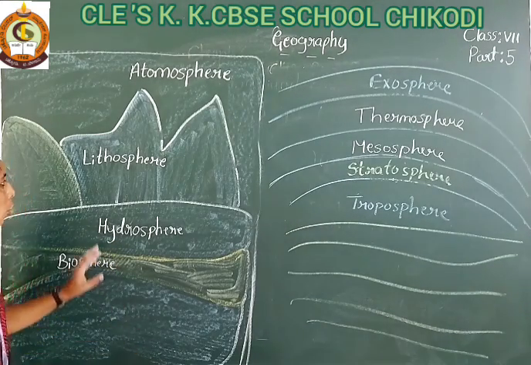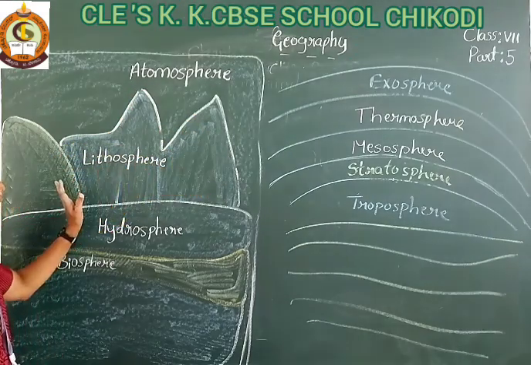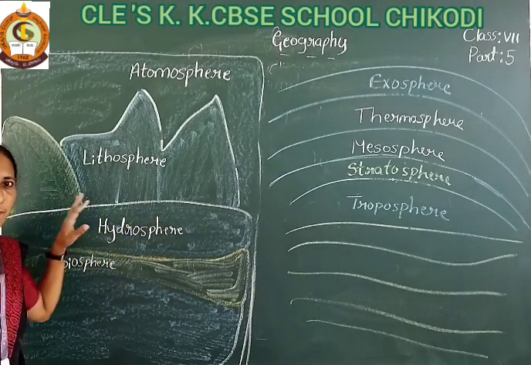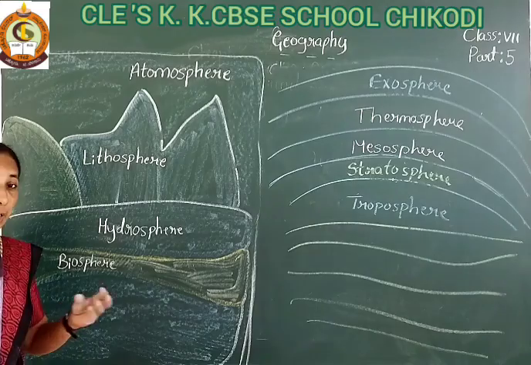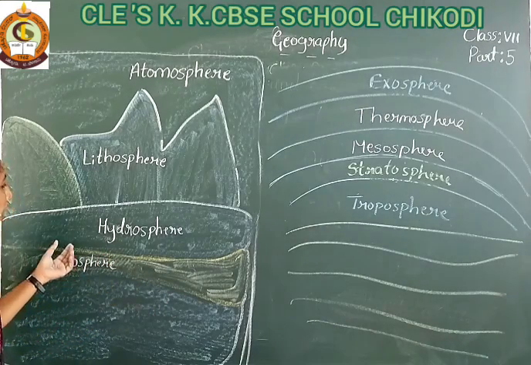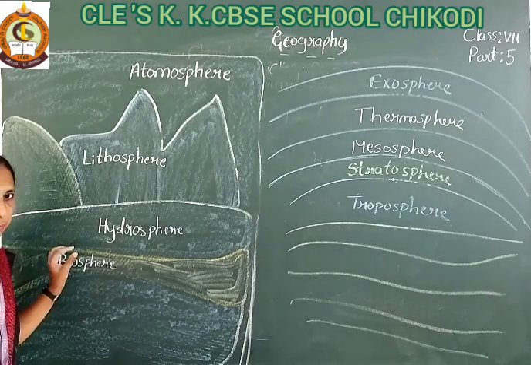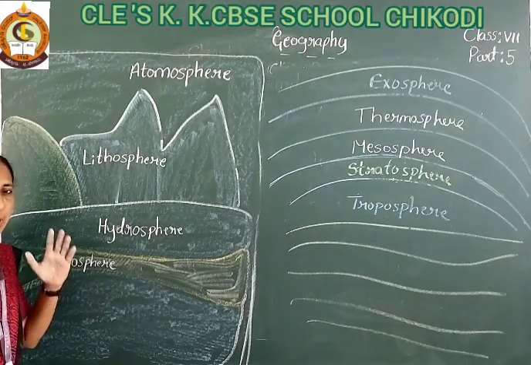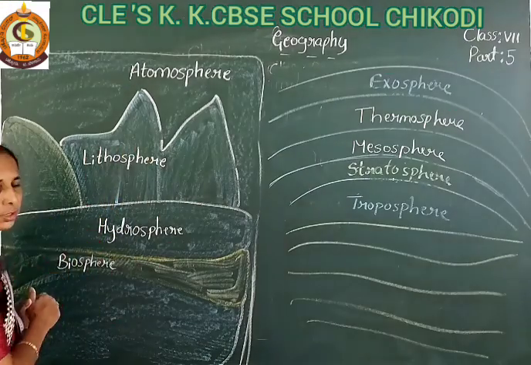Okay, the atmosphere consists of air, the lithosphere consists of mountains, plains, valleys, and also rocks. The hydrosphere consists of water, water bodies. And the biosphere consists of living organisms and non-living things. So it is very closely related to all these things.